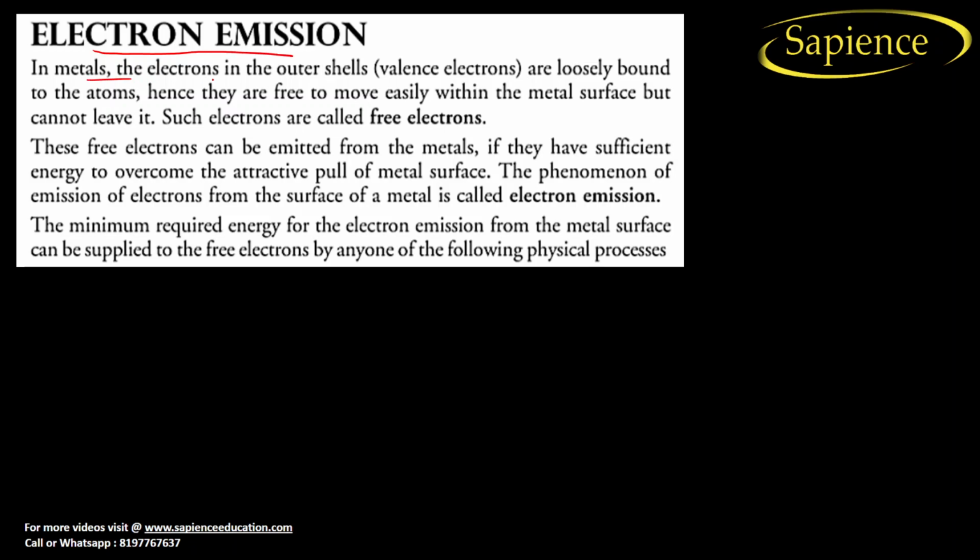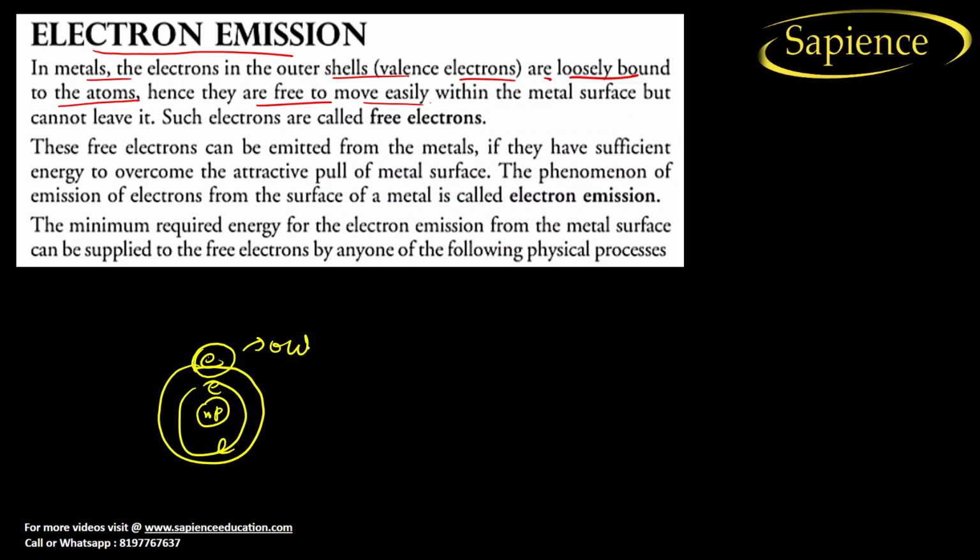In a metal, the outer shell valence electron is loosely bound to the atom, and hence it is free to move easily within the metal body. Such an electron is called a free electron. Let us consider this is the outermost orbit, and inside this there are neutrons and protons, and after that there is an electron, and in the second orbit there is an electron. So this is the outermost electron, right?